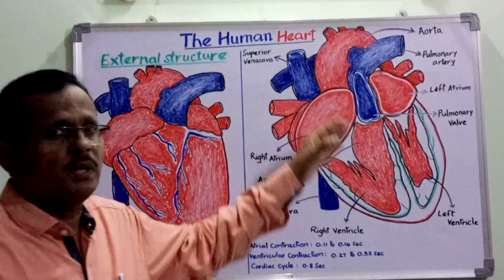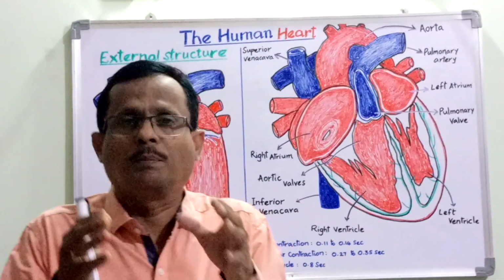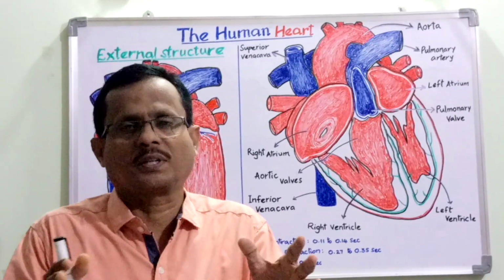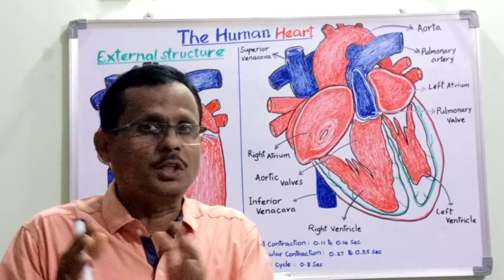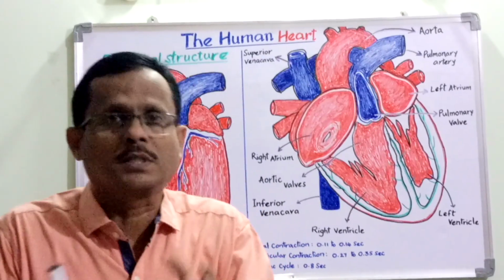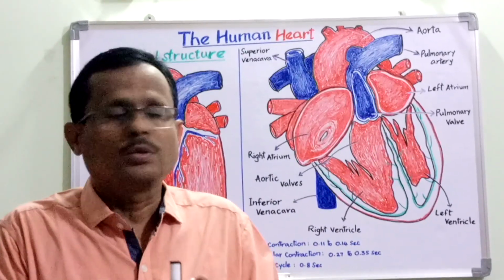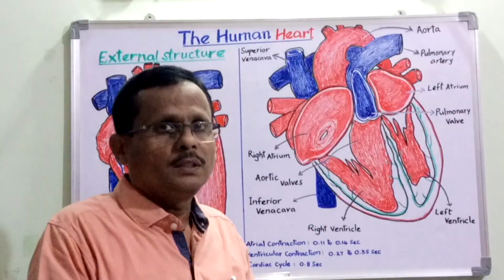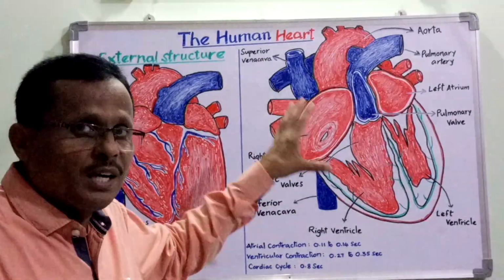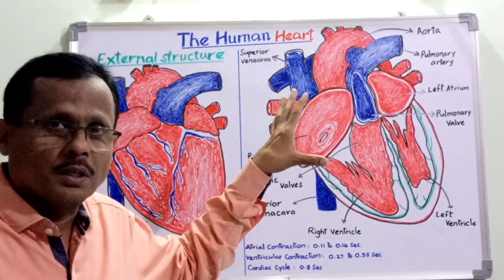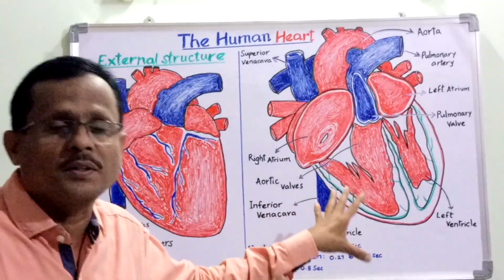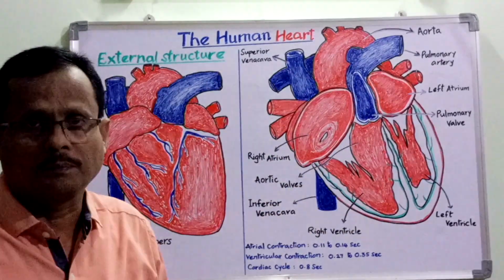Moreover, the cardiac muscles are supplied with blood through coronary arteries, and coronary veins take the deoxygenated blood once again from the cardiac muscle to the lungs for oxygenation through the same heart. So the blood vessels that are connected to the heart are called coronary arteries or coronary blood vessels, what we say.